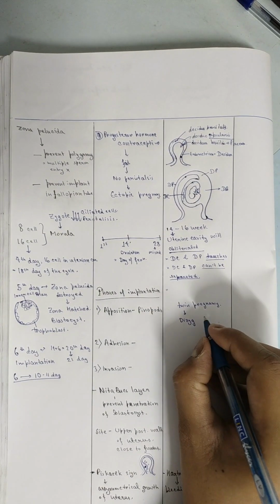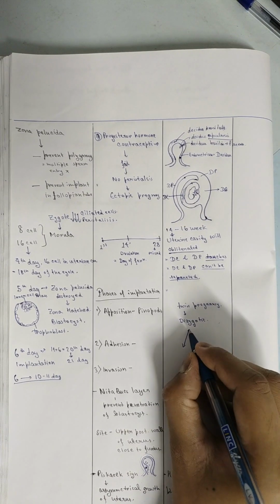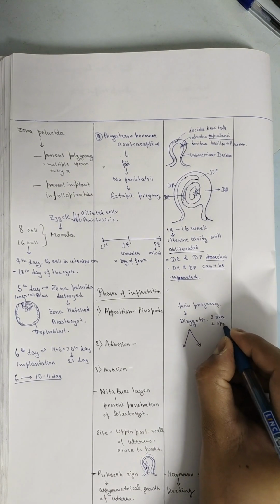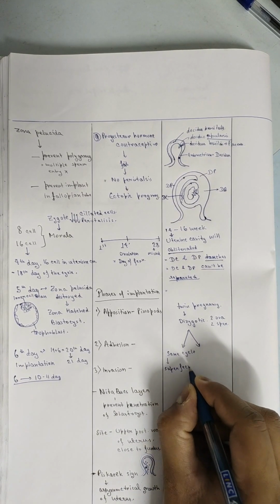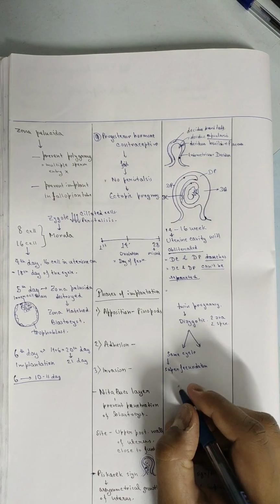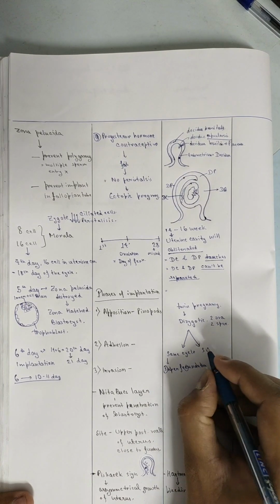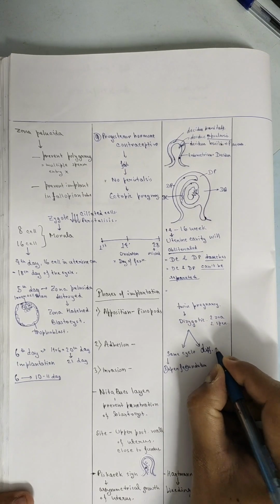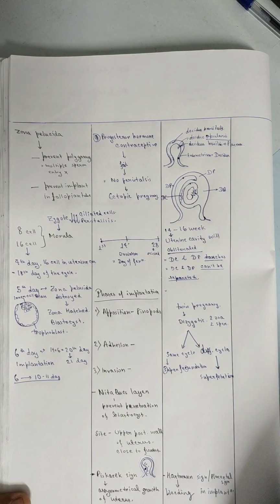In twin pregnancy, that means dizygotic pregnancies, that are two zygotes from two ova and two sperms, the ovulations can come in the same cycle or in a different cycle. The same cycle is called superfecundation, and if it comes in a different cycle, it is called superfetation.